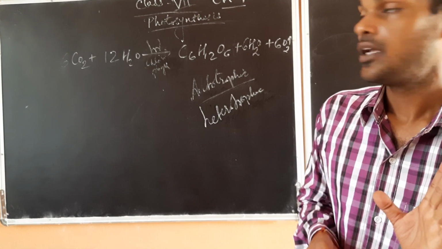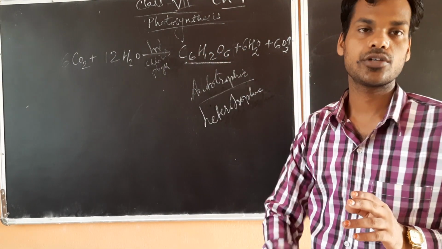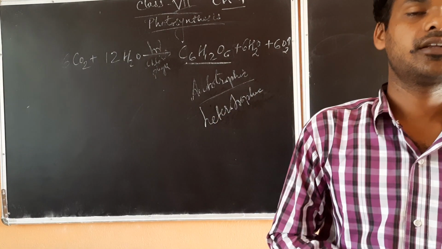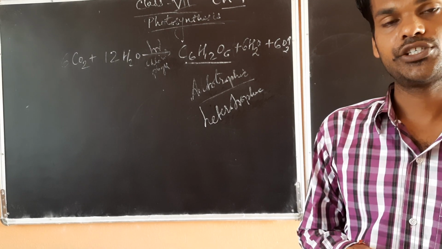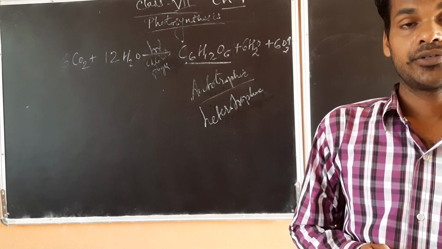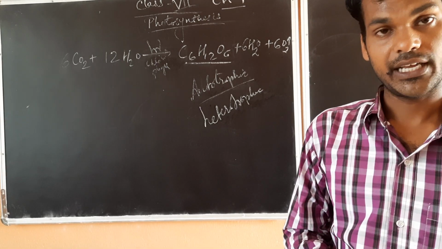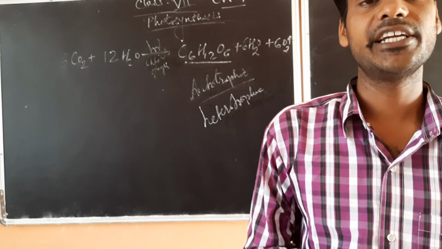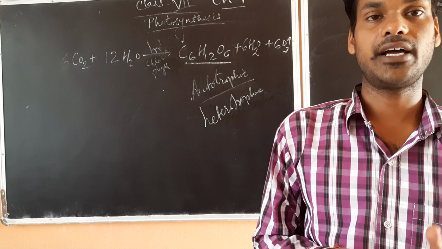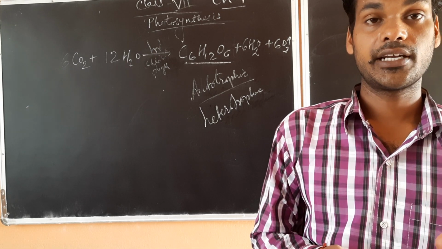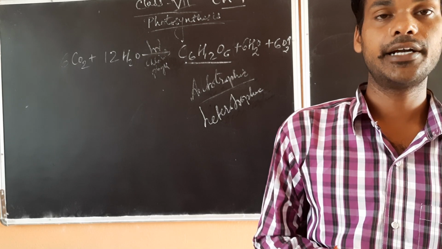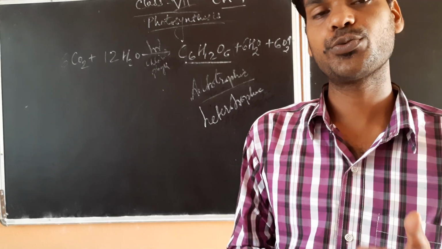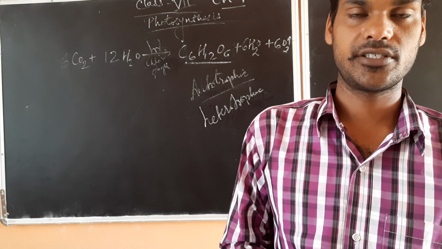So plants prepare their glucose, and at the same time oxygen is also released during this process. All of you know that living organisms except the plants need oxygen for their survival, for their respiration process. And the respiration process releases ATP. That ATP is used by them for their metabolic activities.